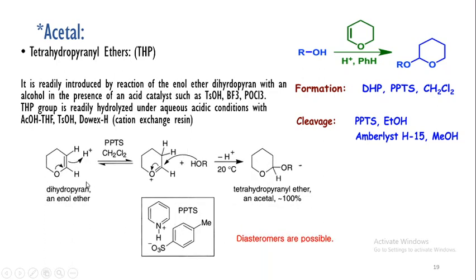Here in the first step, the dihydropyran enol ether, in the presence of acid, abstracts this proton. This is the formation of this structure, and after the abstraction of the proton in acidic medium, there is the attack of the lone pair of the oxygen from the alcohol, and we get the tetrahydropyranyl ether.